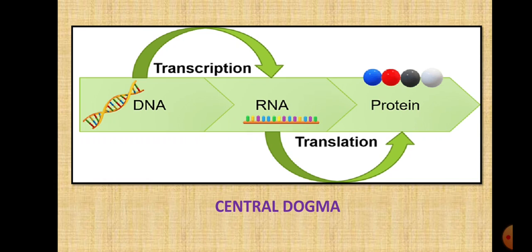So a new RNA is formed inside the nucleus, and then this RNA takes the information from inside the nucleus to the cytoplasm. Because the first part of central dogma, that is transcription, takes place inside the nucleus, and the second part, that is translation, takes place inside the cytoplasm. So the proteins are synthesized by DNA through the RNA. This process is called central dogma, and these proteins are synthesized as per the requirements of our body.